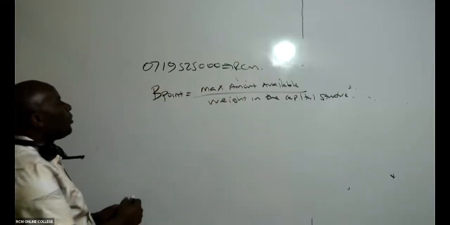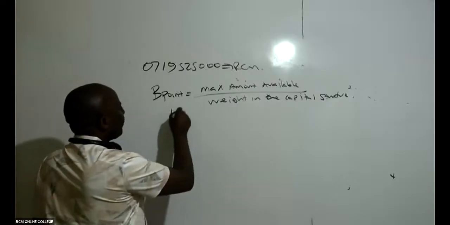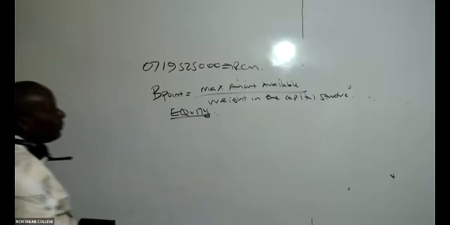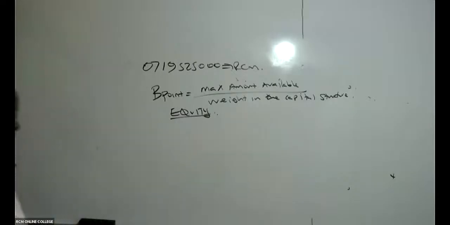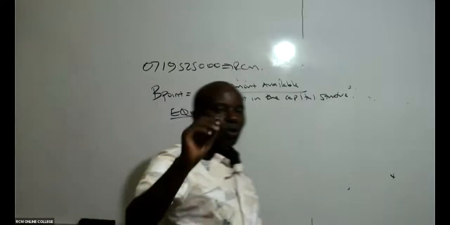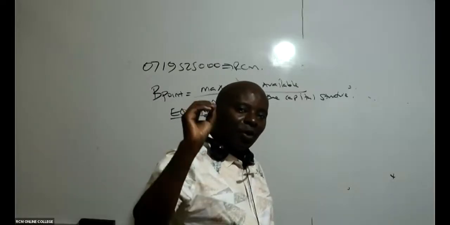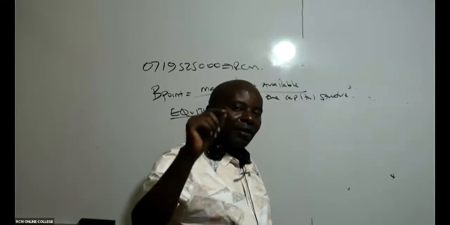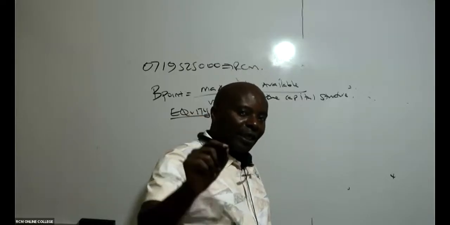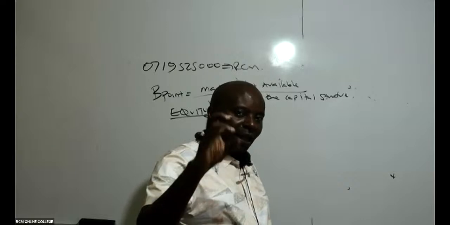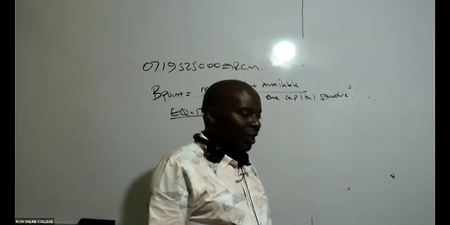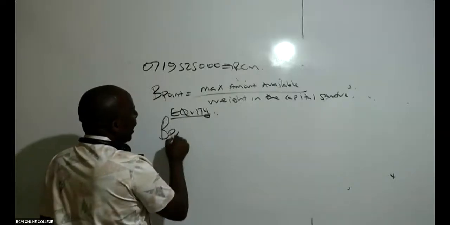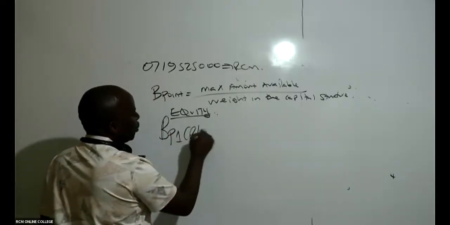And we shall get the breakpoint for equity and for debt. So remember, for equity you've got two things: you have retained earnings and you have ordinary shares. So for equity, you must give us the breakpoint for retained earnings first, since it is cheaper, and then the breakpoint for the ordinary shares. So come here and give me BP1, retained earnings.